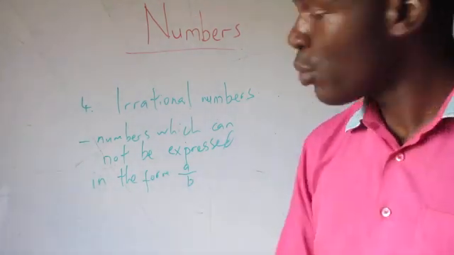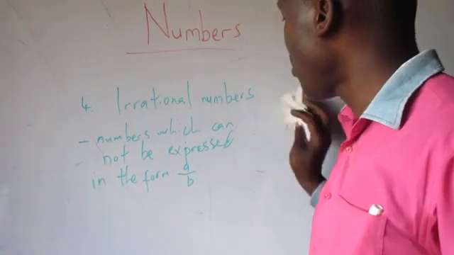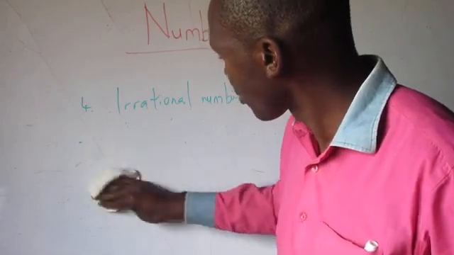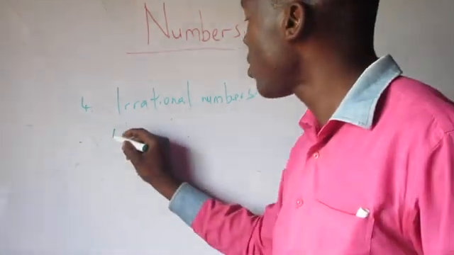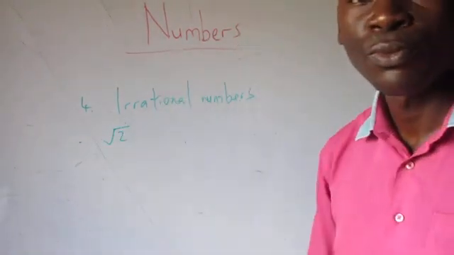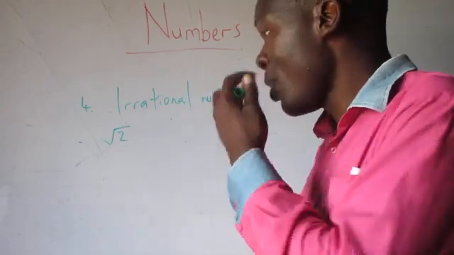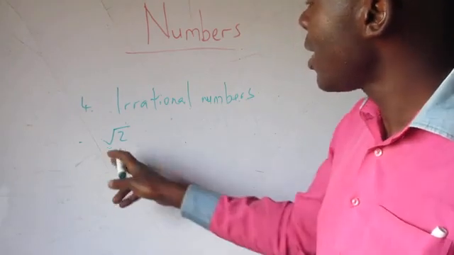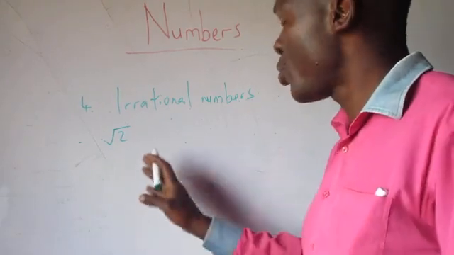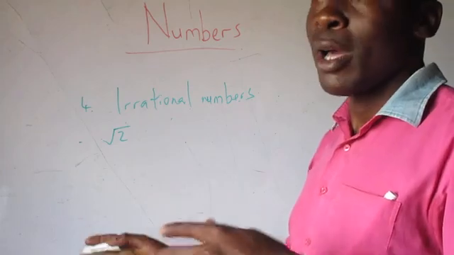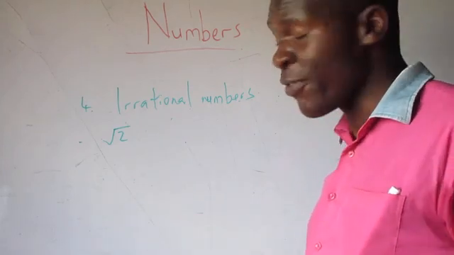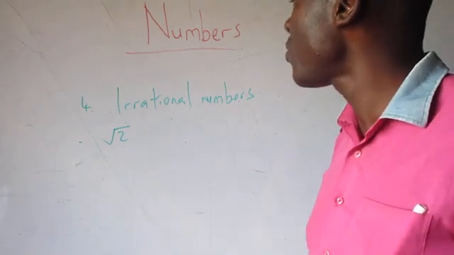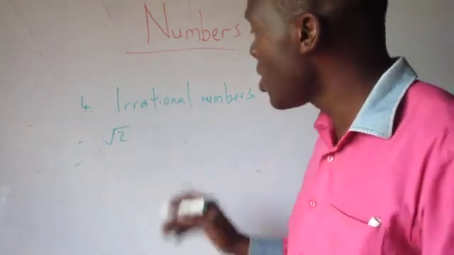For example, let's say square root of 2. Square root of 2 cannot be expressed as a fraction. If you use your calculator to find the value of square root of 2 and try to change it to a fraction using a scientific calculator, it won't be possible for you to do that. So square root of 2 is an irrational number.